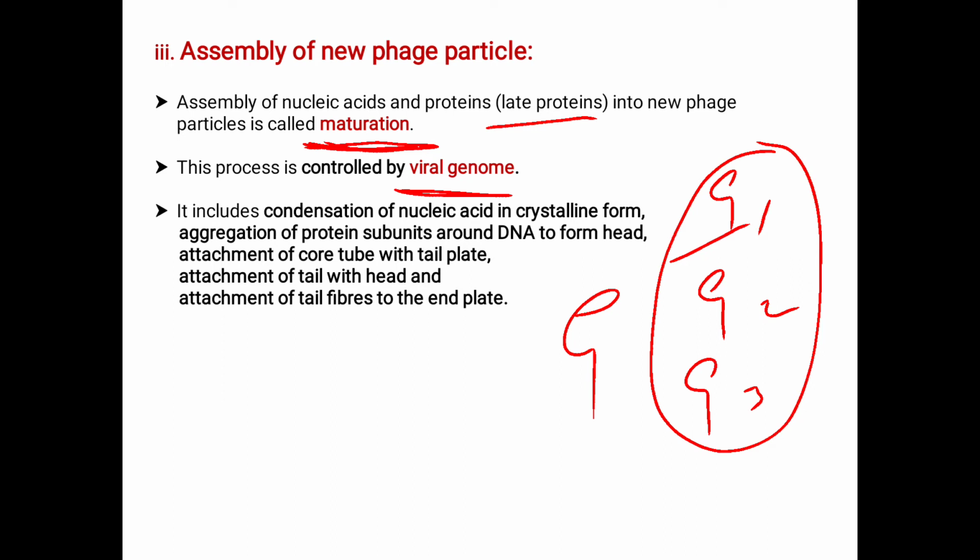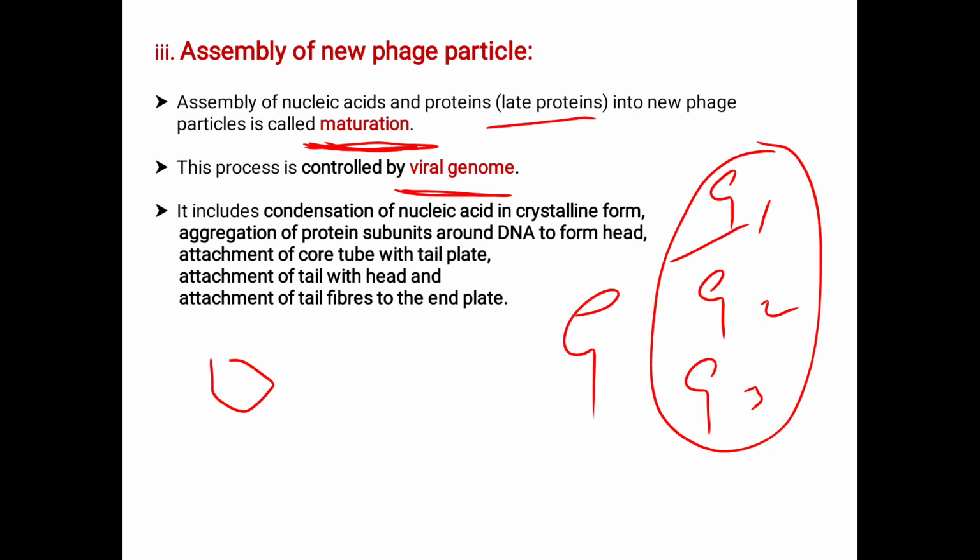Here the head, the tail, the plate, these are synthesized separately. When they are synthesized, they are not in attached form. In the assembly of new phage, they come together and assemble to form a structure.